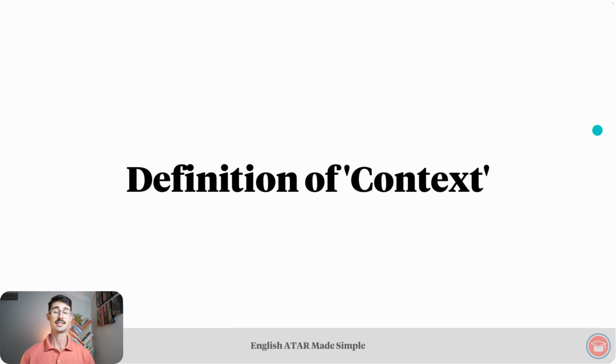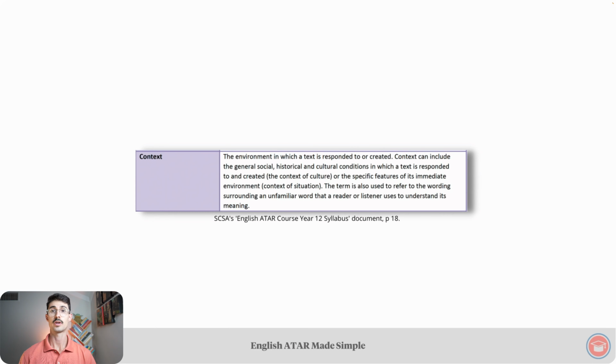Starting with the definition of context. This definition from the SCSA glossary has 3 sentences. We're just going to focus on the first 2. The environment in which a text is responded to or created. Context can include the general social, historical, and cultural conditions in which a text is responded to and created, the context of culture, or the specific features of its immediate environment, context of situation.